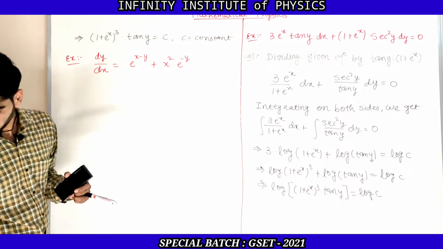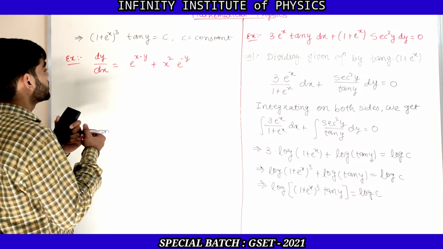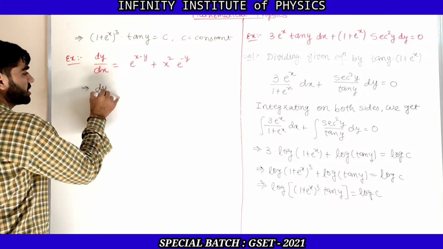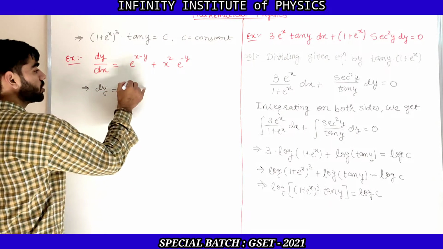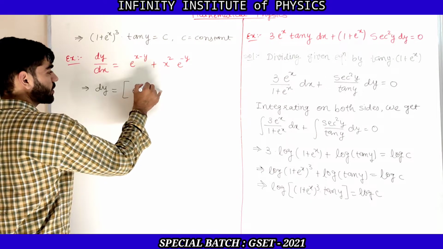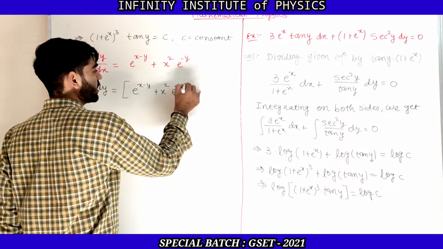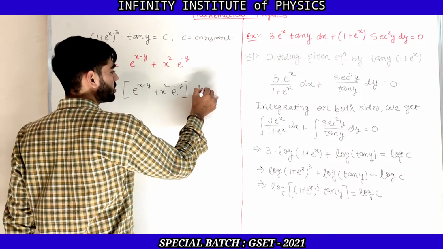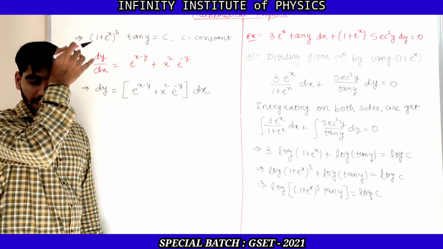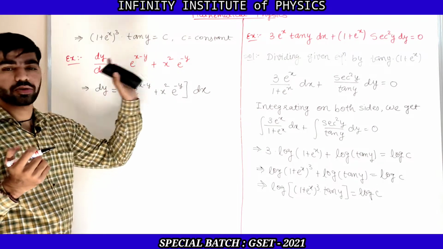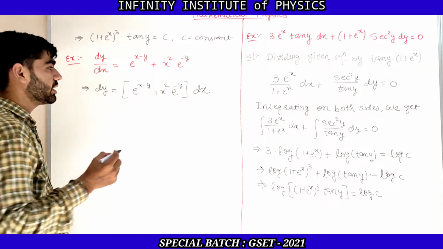So now this can be written as dy is equal to e raised to x minus y plus x square into e raised to minus y, into dx.